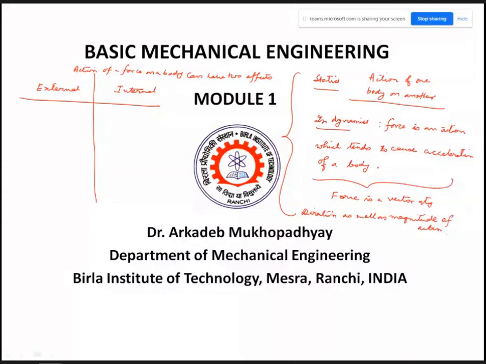Right now we are going to deal with external forces only, and in the later part of the module, when we will be learning stresses and strain and thermal stresses, we are going to consider the internal effects of a force, okay, that we are going to learn. And there is a vast subject which is called strength of materials, right?